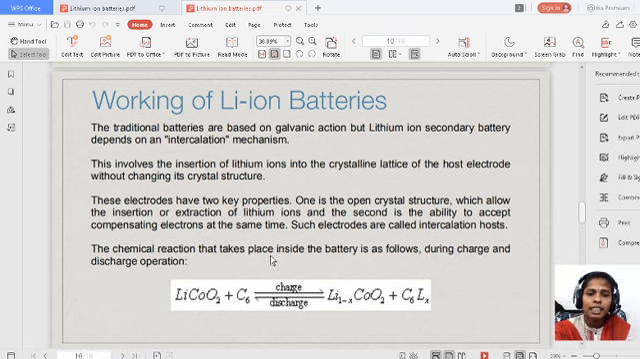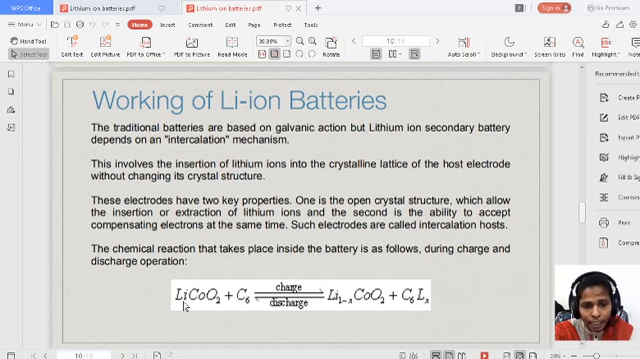The chemical reactions that take place inside the battery are as follows during the charging and the discharging operations. Lithium cobalt oxide and the graphite, meaning carbon. In the charging process, lithium ions are transferred from lithium cobalt oxide to here, that means from cathode to anode. So here X number of lithium ions are migrating from here to here. Initially we are having one lithium, but from here X number of lithium ions are migrating from here to here.